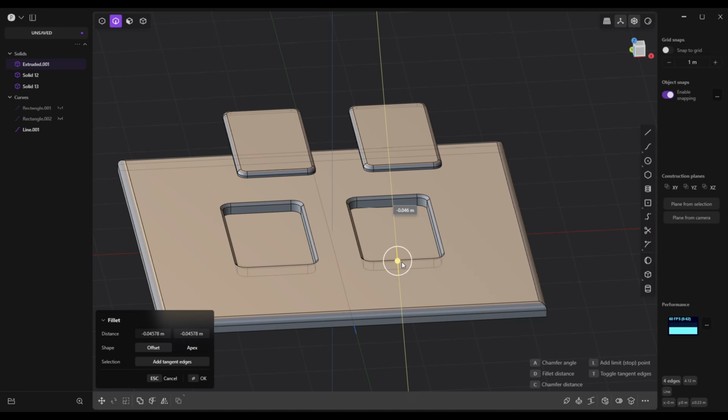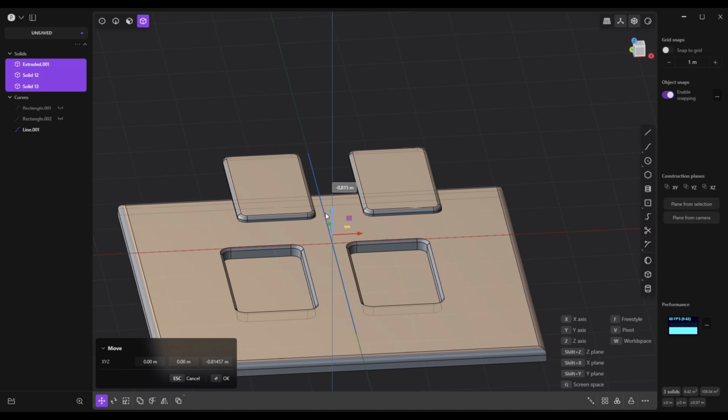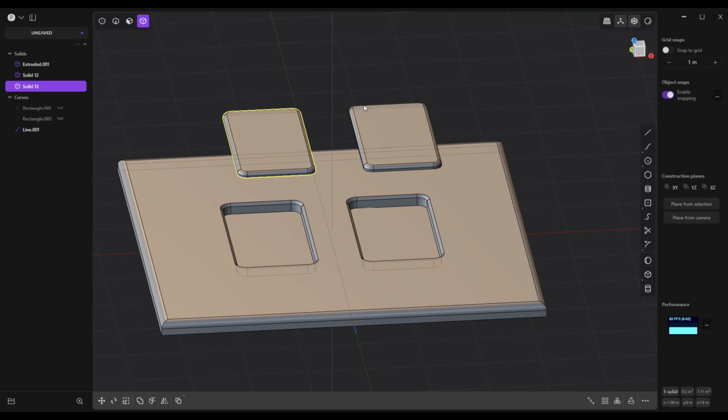And we're going to chamfer these, okay? Then we're going to go back to object mode. We're going to click on OK. We'll click this. We'll click this. We're going to hit G to move them down. And I got too much selected, looks like. Let me try that again.